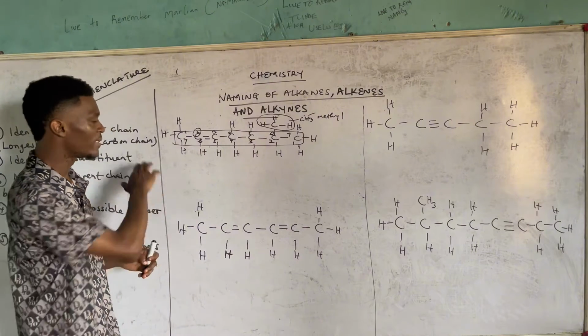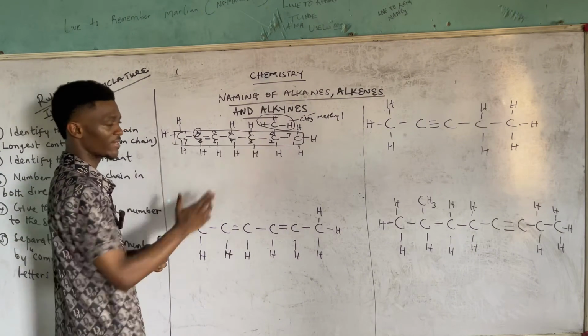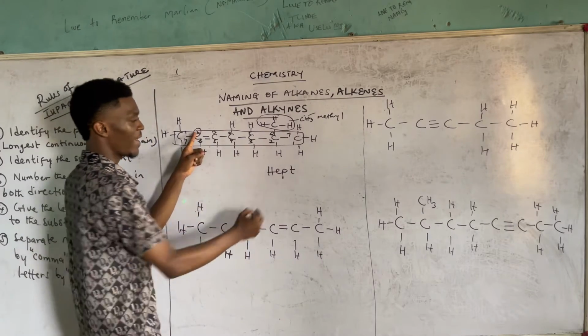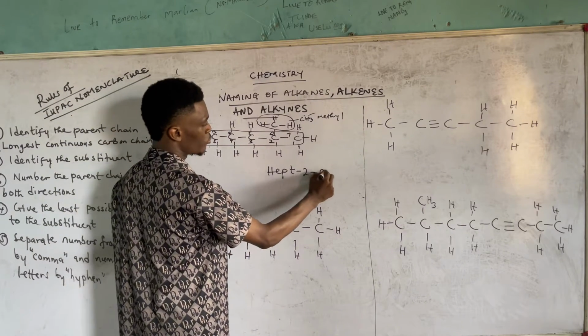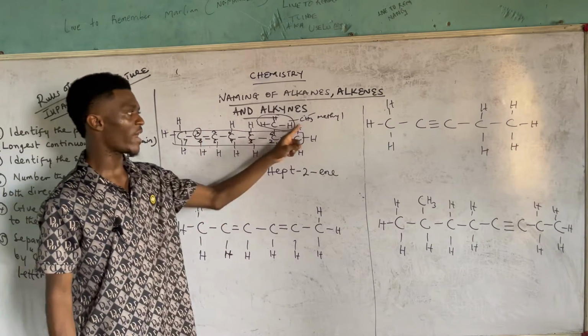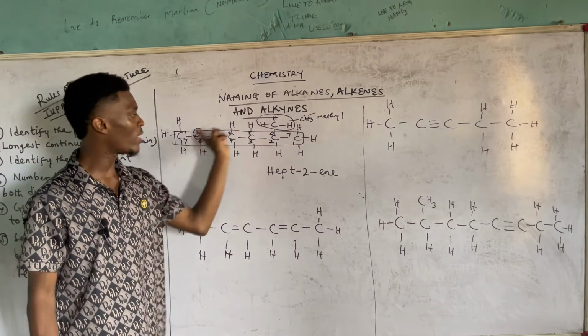So you circle it. How many carbons can you have in the parent? There are 7. And 7 is what? Hept. So you now write your hept first, then you now attach that 2 to it, which is hept 2 what? Ene, because of the double bonds. And then remember that we have a methyl group attached, and we went with the forward numbering.